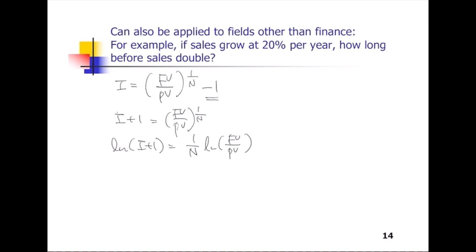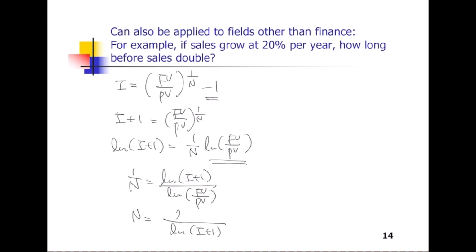And this term goes to the left hand side, so 1 over n, right? And finally you get the general formula. Right? And input the numbers.